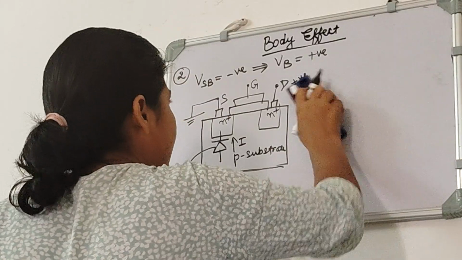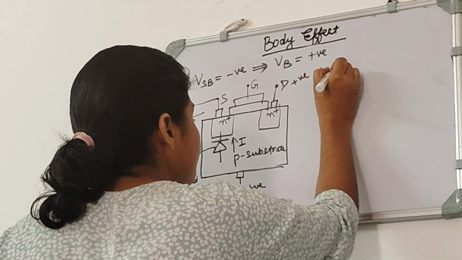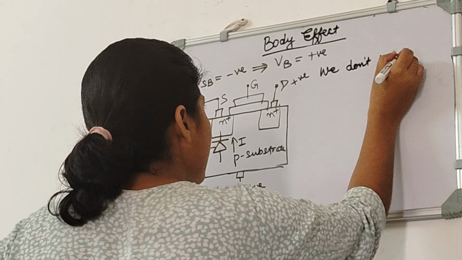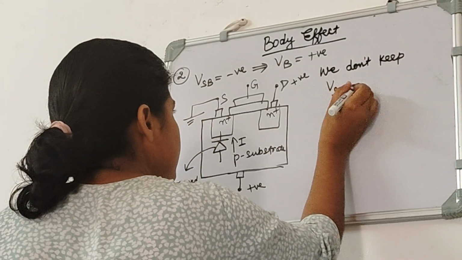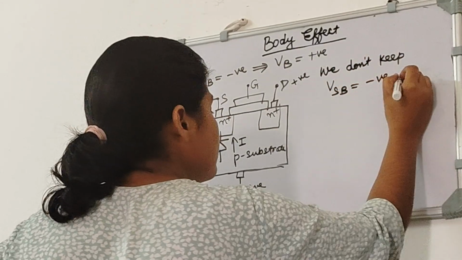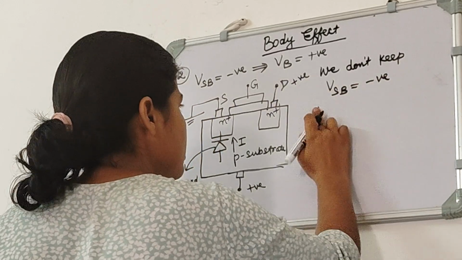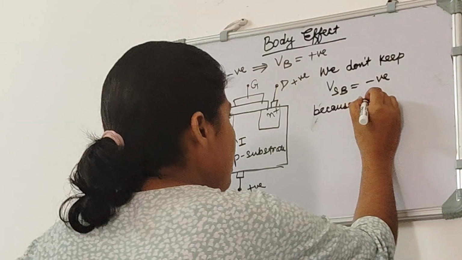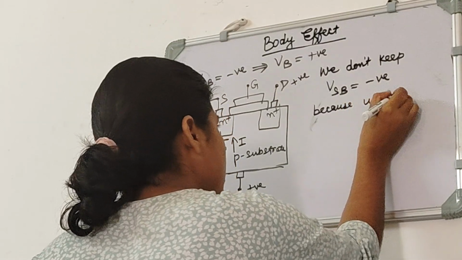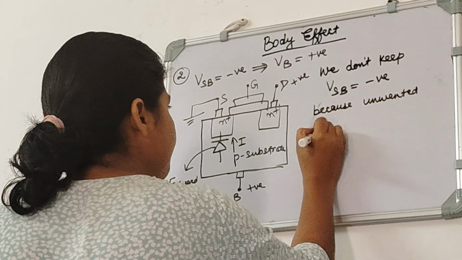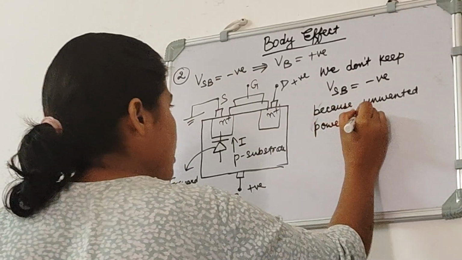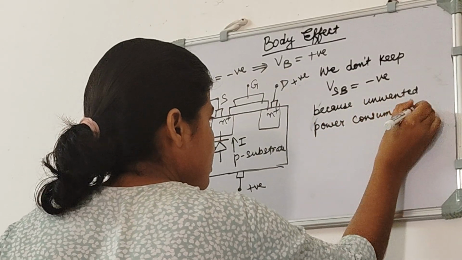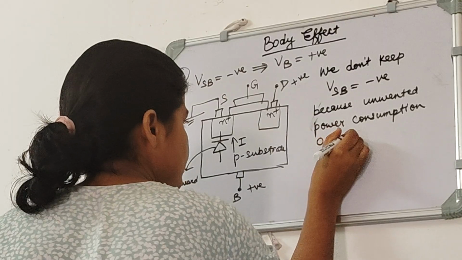So this is just unwanted. So here we can write that we don't keep VSB is equal to negative because unwanted power consumption occurs due to this.